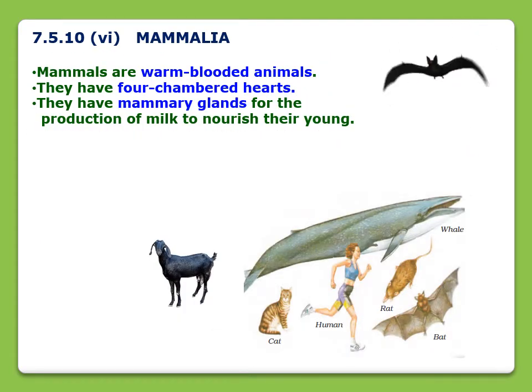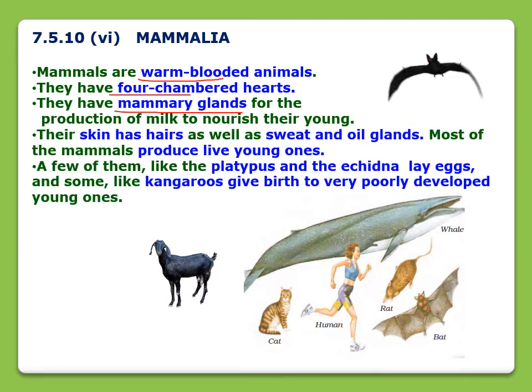The next group is mammals. Mammals are warm-blooded animals and they have a four-chambered heart. Mammals have mammary glands for the production of milk to nourish their young. Their skin has hairs as well as sweat and oil glands. Most mammals produce live young ones.